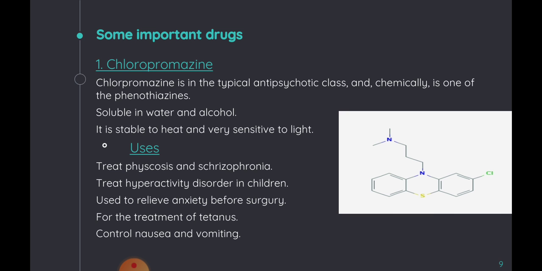It has a wide range of uses, as it belongs to the major tranquilizer class. It helps in treating major mental illnesses such as psychosis, schizophrenia, and other mental disorders. Its second use is the treatment of attention deficit and hyperactivity, which is mostly seen in small children. It is also very helpful for relief of anxiety before surgery, and it increases the potential of some drugs such as analgesics. So it is used for surgical and diagnostic purposes. It is also used for the treatment of tetanus, nausea and vomiting.